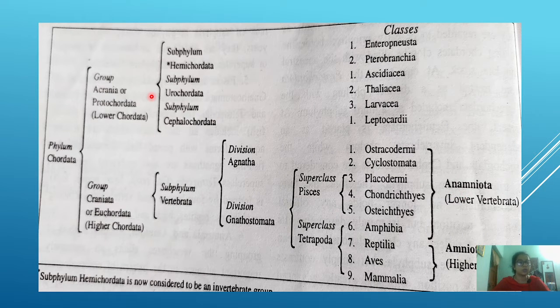Don't get confused between lower chordate and higher chordate, and lower vertebrate and higher vertebrate. Vertebrates are again of two types, that is lower vertebrata and higher vertebrata. So, all the classes that belong to the Tetrapoda, that is amphibia, reptilia, aves and mammalia, they all belong to the higher vertebrata category, Amniota. What are these terms? We will be discussing all of this in detail later.